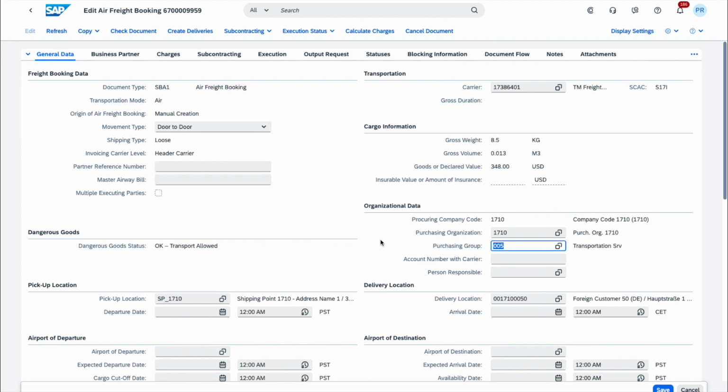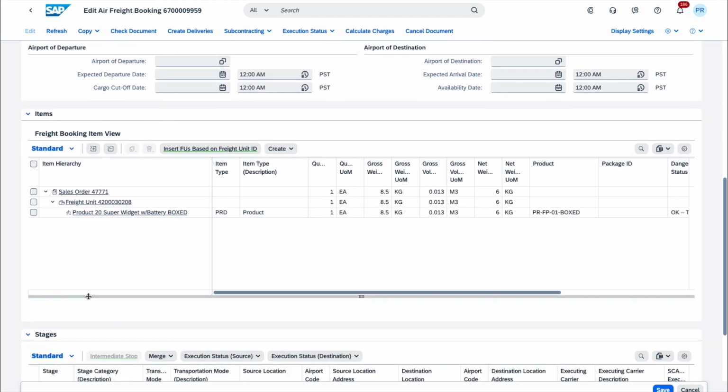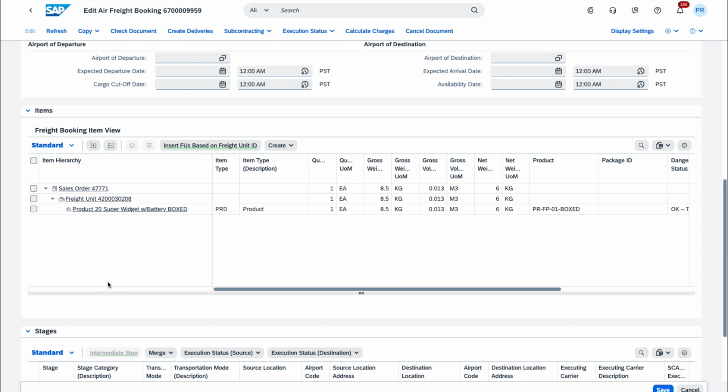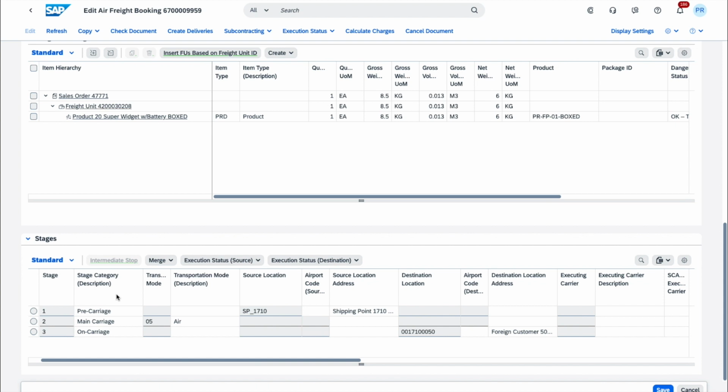In terms of information, what we can also see is that obviously the freight unit is already there, because that was the basis for the creation of the freight booking in the transportation cockpit. And because we selected a door-to-door movement type, we can see that we have 3 legs.